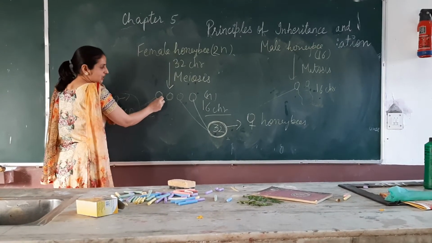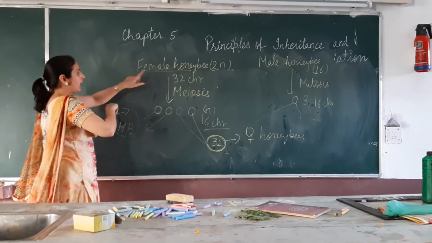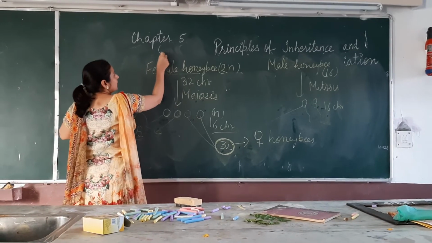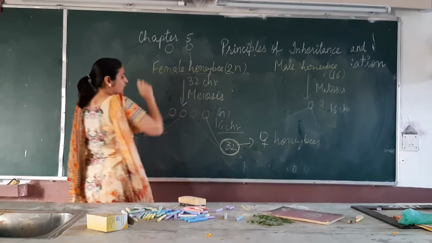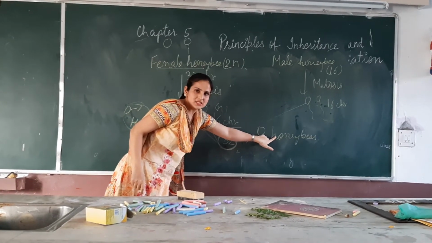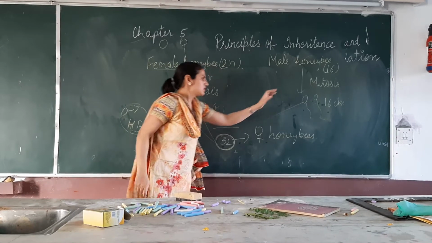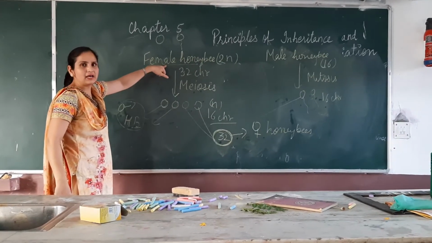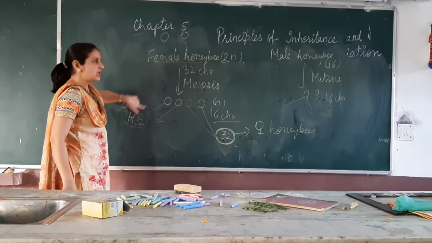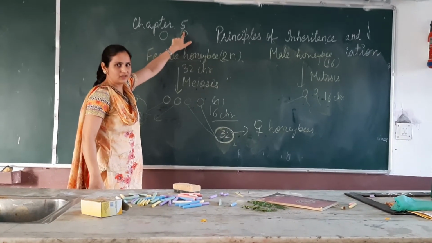These eggs are produced from this female honeybee, right? And this female honeybee was produced from eggs and sperms both. Because I told you, for the production of female honeybees, we need both eggs and the sperms, right? Also, this female honeybee, which is now the mother of these male honeybees, was also produced by eggs and sperms both, right?